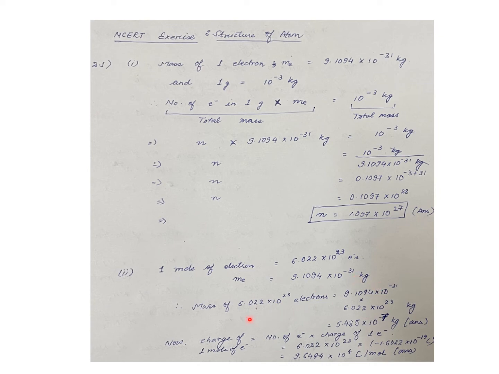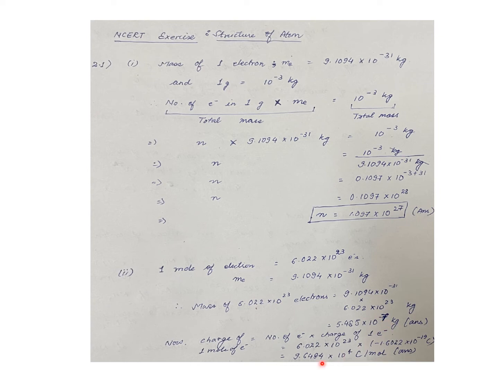Therefore, from the unitary method again, the mass of 1 mole of electrons will be equal to the mass of 1 electron into the number of electrons in 1 mole. So that equals 9.1094 into 10 to the power of minus 31 into 6.022 into 10 to the power of 23 kg, which is equal to 5.485 into 10 to the power of minus 7 kg.